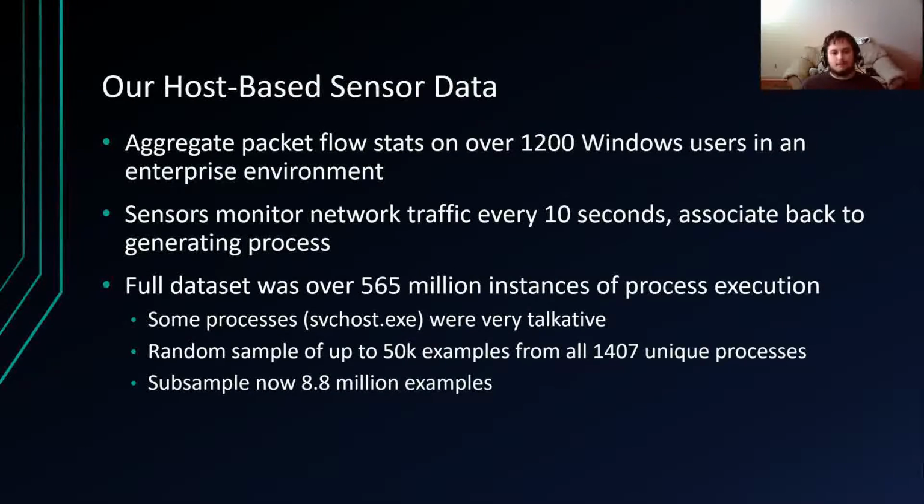Our data set consists of aggregate packet flow statistics on over 1,200 Windows users in an enterprise environment. These sensors can monitor network traffic and every 10 seconds are able to associate it back to the process that generated it. The full data set was over 565 million instances of process execution. However, some of these processes, like SVC hosts, were very talkative, and so we instead took a random sample up to 50,000 examples from the over 1,400 unique processes.